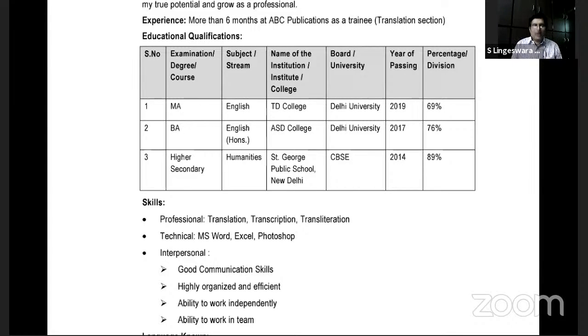When you are going to highlight your experience, always start with the present and then go to the past. You follow this order?